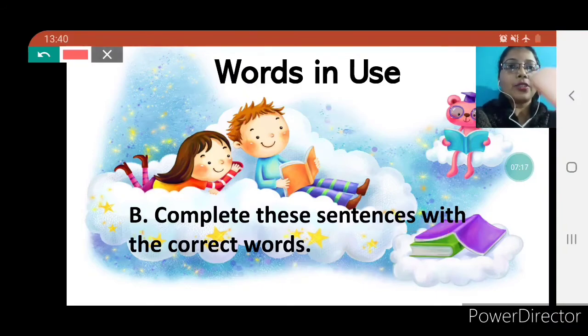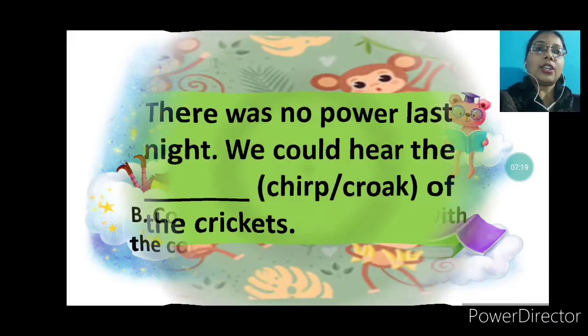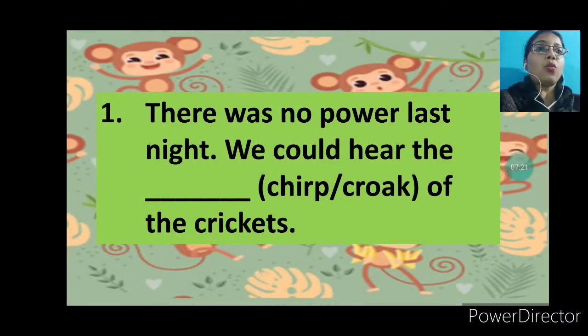Okay, so here is the question. There was no power last night. We could hear the chirp of the crickets. Some questions here are related to animal sounds.